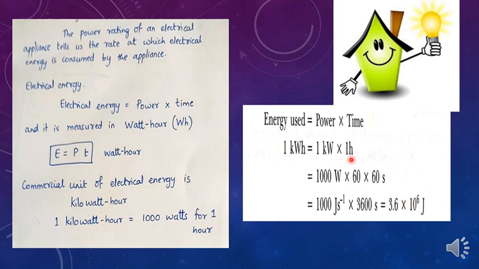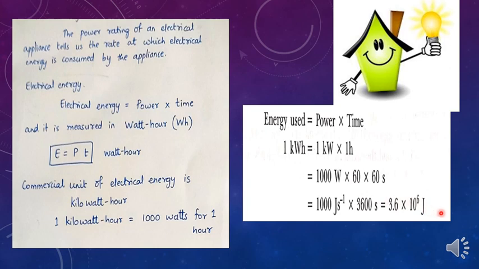And in 1 hour, how many seconds do we have? 1 hour has 60 minutes and each minute has 60 seconds. So 1 hour will have 60 into 60 seconds. That means 3600 seconds. So if you multiply these three quantities, you will be getting the value of 1 kilowatt hour in joules. So if you multiply these three, you will be getting 3.6 into 10 power 6 joules. So the value of 1 kilowatt hour in joules is 3.6 into 10 power 6 joules.